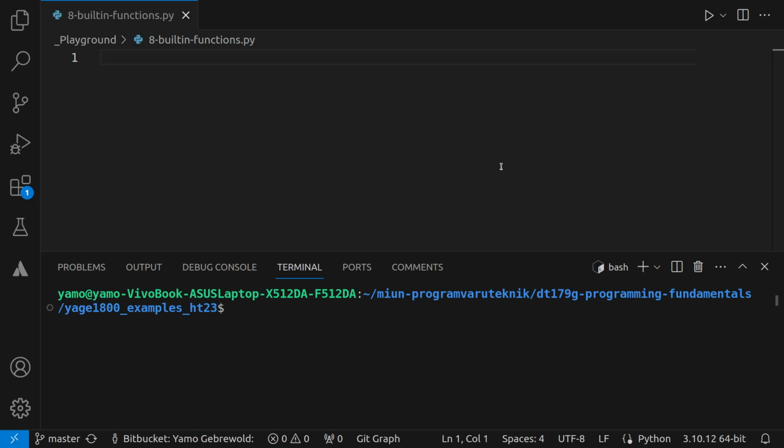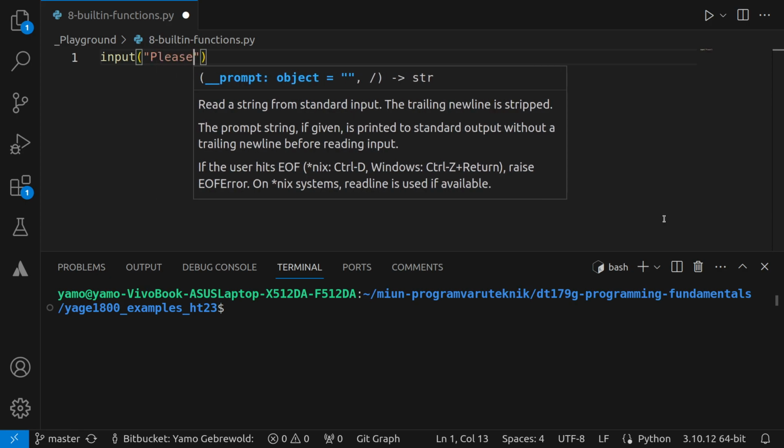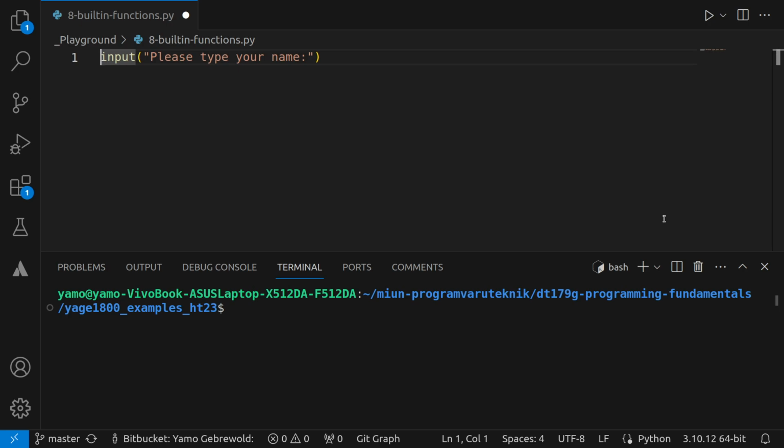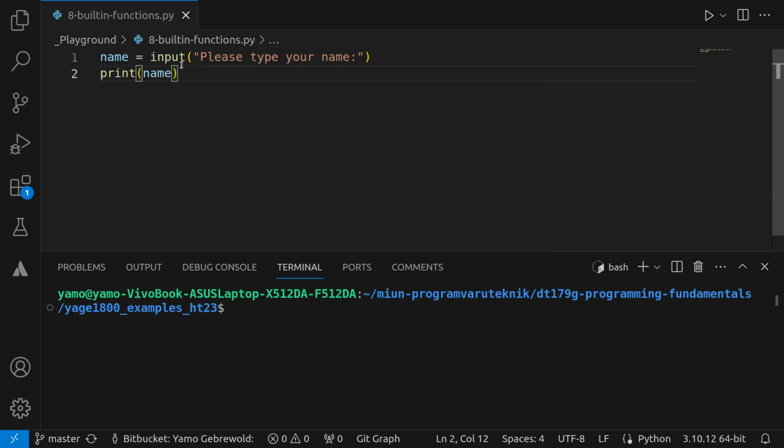Let's just look at one of the built-in functions called input. If we use that, we see that it reads a string from the standard input, and the trailing newline is stripped. It also takes a prompt argument, so you can say, please type your name, for example. We can save this to a variable, say name. And then we can use another built-in function called print, which we have seen at this point. I'll just print that out. So I'm taking input from the user, and then I'm printing out what we have taken as an input.